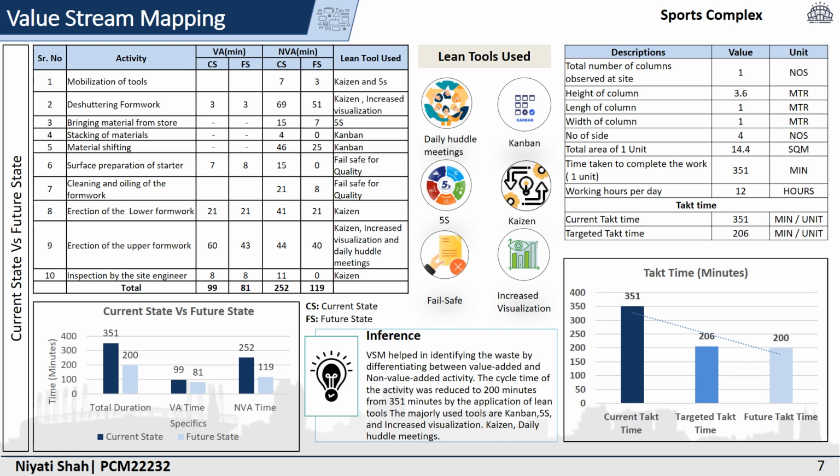Now talking about the takt time, the targeted takt time was that the column should be de-shuttered and shuttered within 206 minutes, while the current state was 351 minutes, and after application of lean tools it has been reduced to